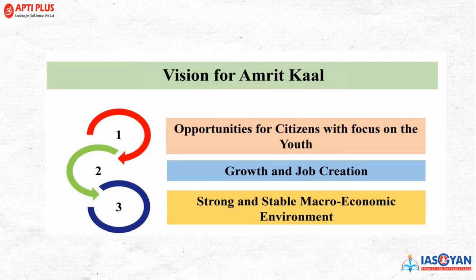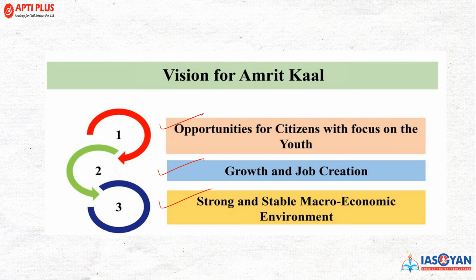For this Union Budget, the vision was for Amrit Kal, and there were three important aspects in this Amrit Kal. The first is opportunities for citizens with a focus on youth. Second is growth and job creation. Third, but not the least, is a strong and stable macroeconomic environment. So the budget has been encapsulated upon these three important visions of Amrit Kal, and there are other priorities also.